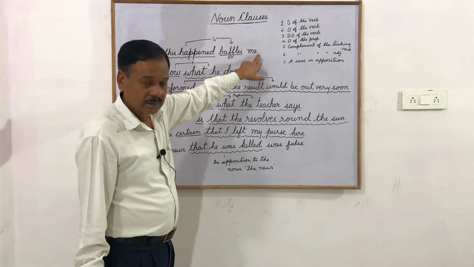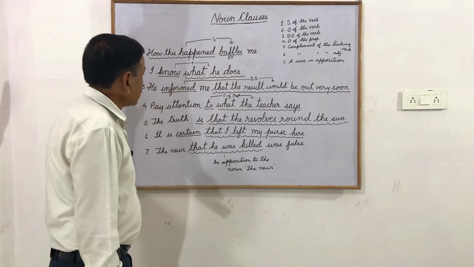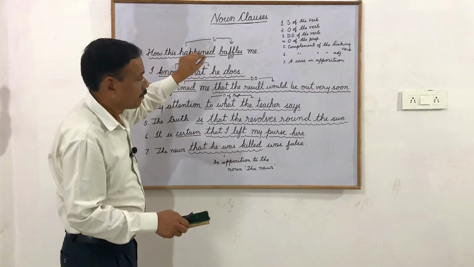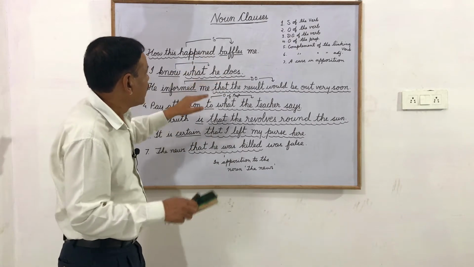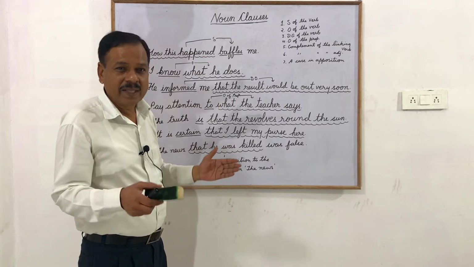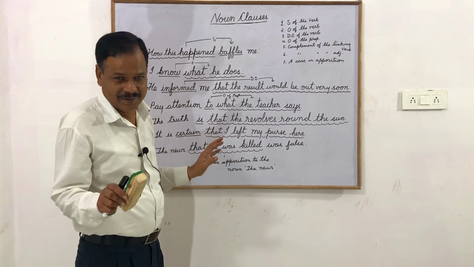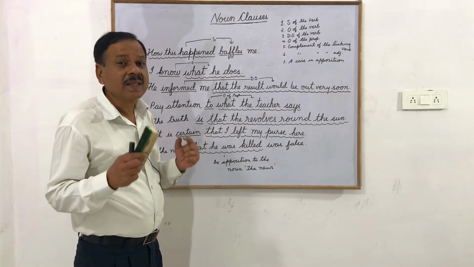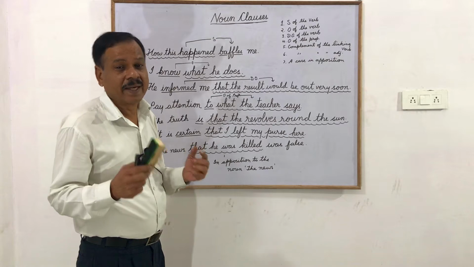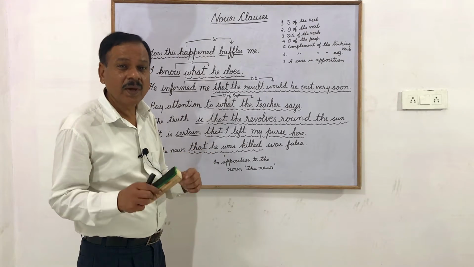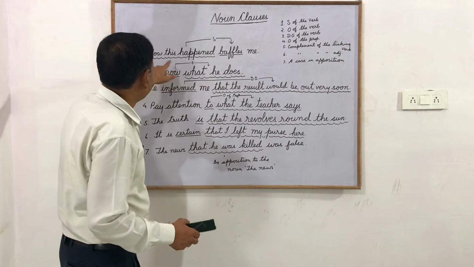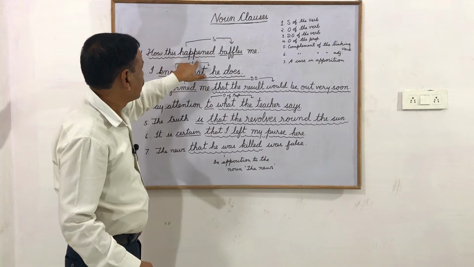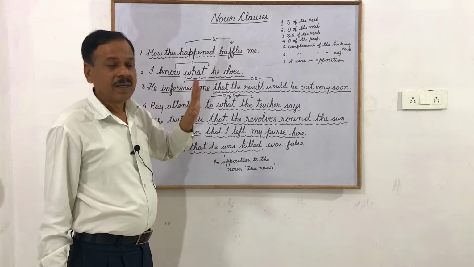No question mark. But suppose I say, how did this happen? Question mark. And I say, it baffles me. Or this baffles me. Now there are 2 sentences. And in this baffles me, the subject is this. This is what? That is a pronoun. Pronoun comes in the place of a noun. And here, that is the place. We remove that this over there and say, how this happened baffles me.